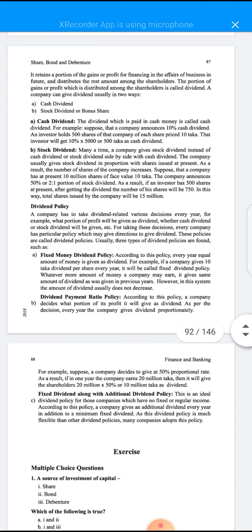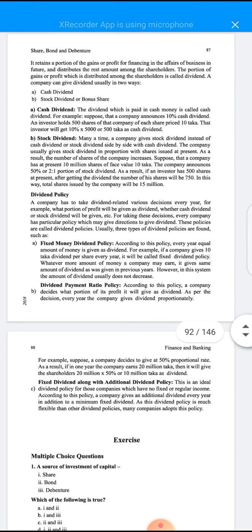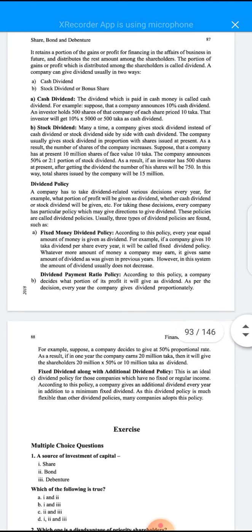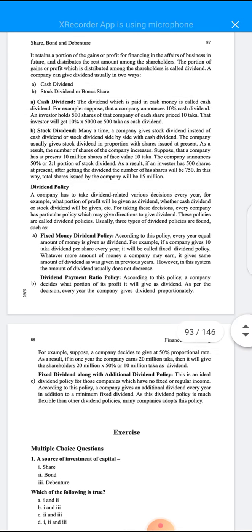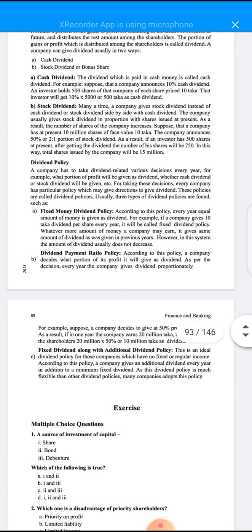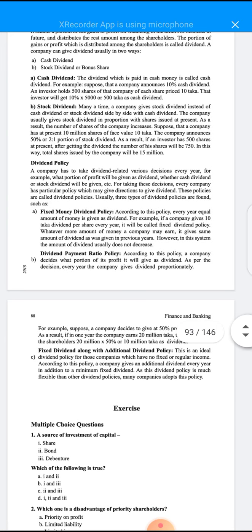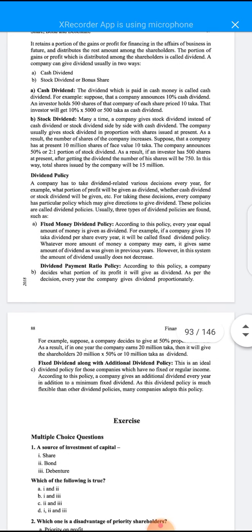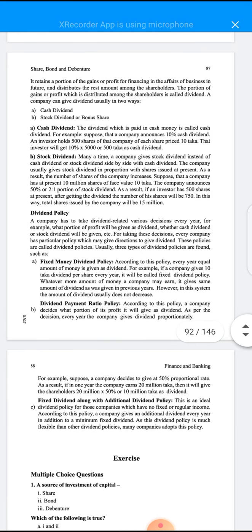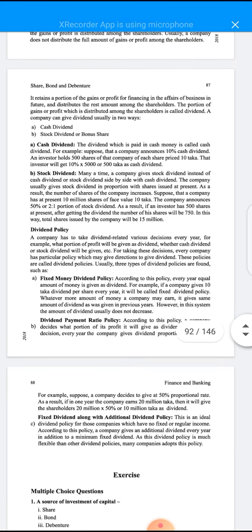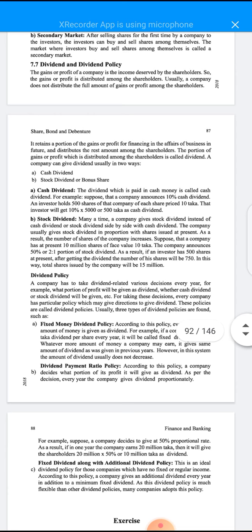So there are some different kinds of dividends, and companies also declare dividends in different ways. The first is the cash dividend, and the second is the stock dividend.